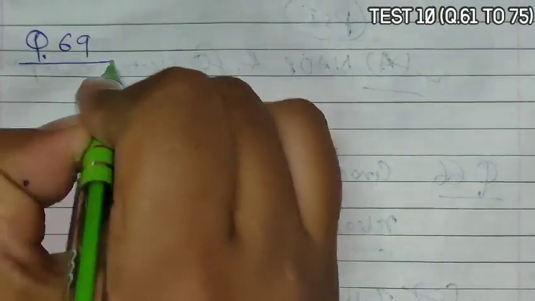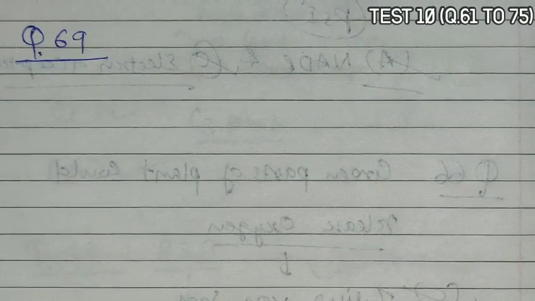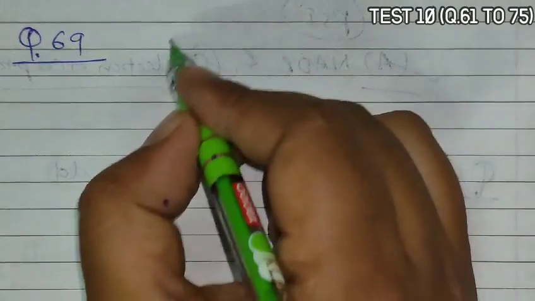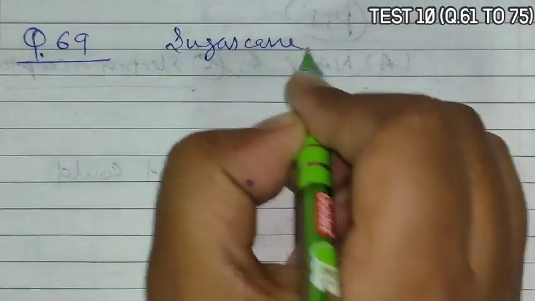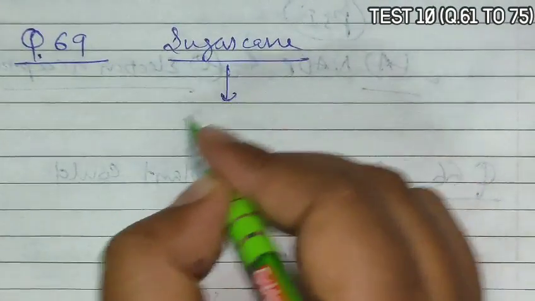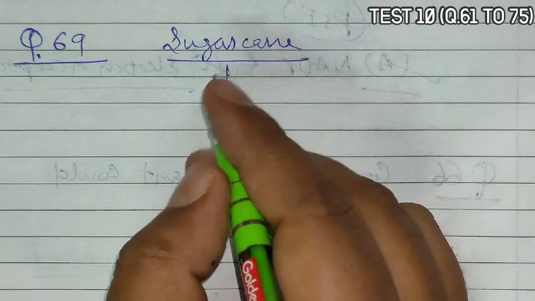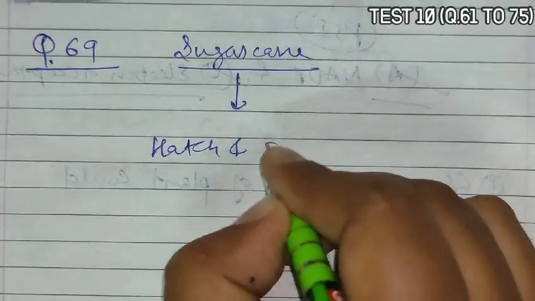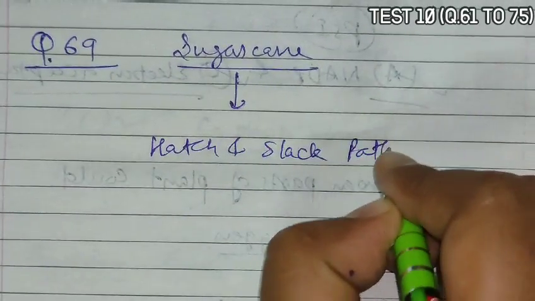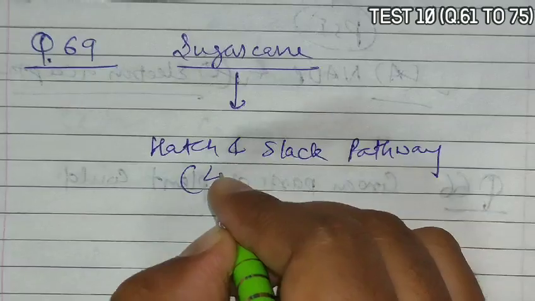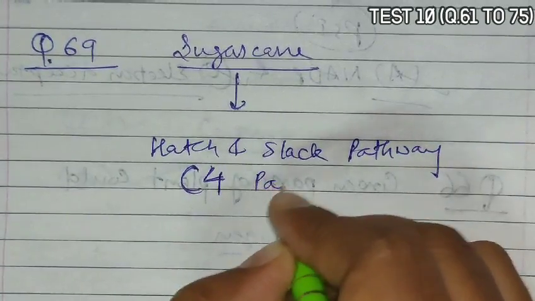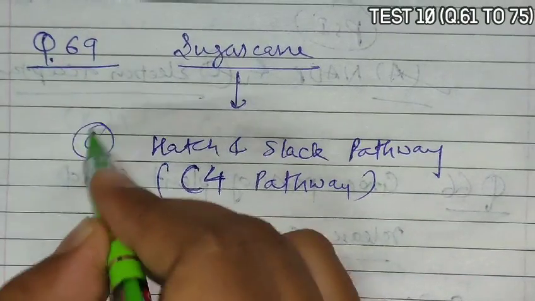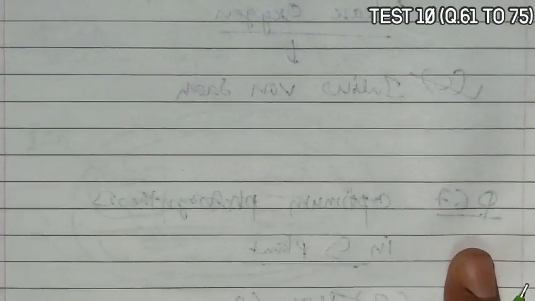Next is question 69. Question 69 asks that sugarcane has the highest CO2 fixation capacity among all because blank it follows. Now sugarcane can perform photosynthesis at high temperature and show highest CO2 fixation because sugarcane shows the Hatch and Slack pathway, and Hatch and Slack pathway is nothing but the C4 pathway. So option C becomes the correct answer.